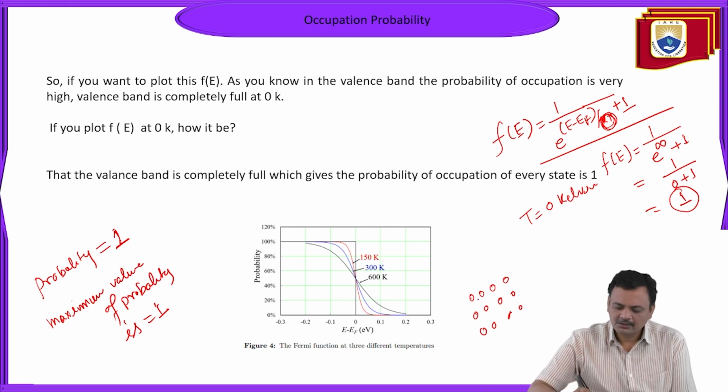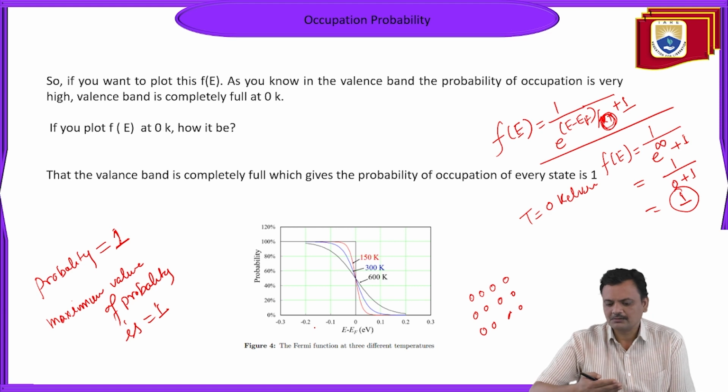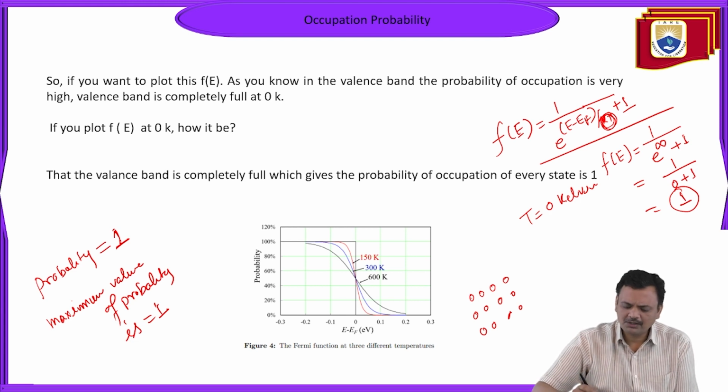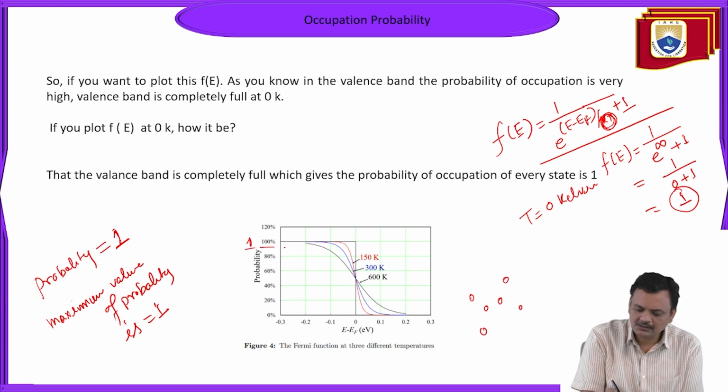So if you plot the probability distribution function versus energy curve, what will you get? See here, probability of 100% means this is 1 at energy 0.